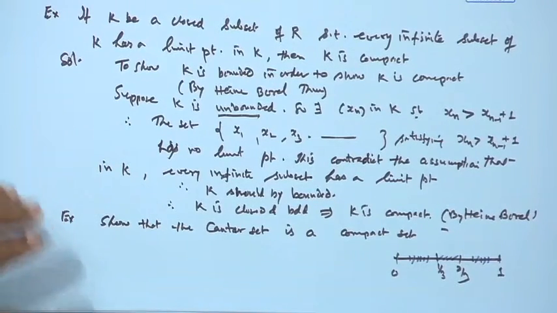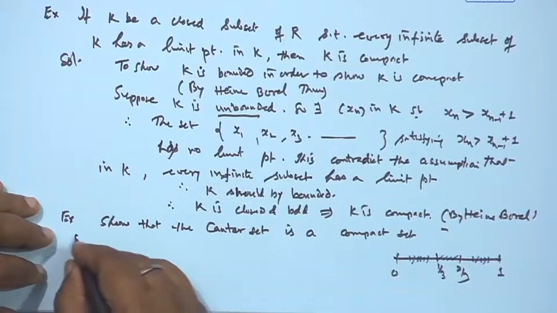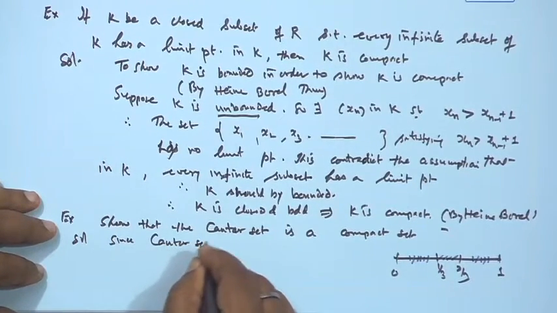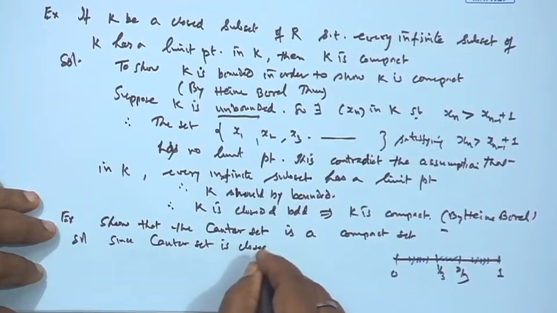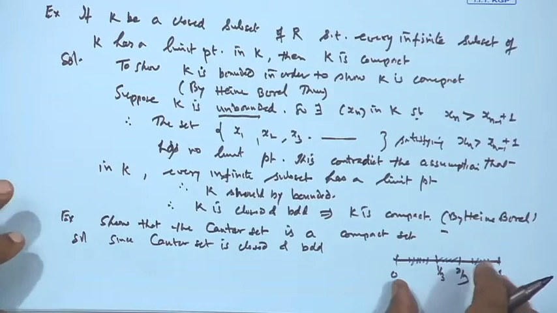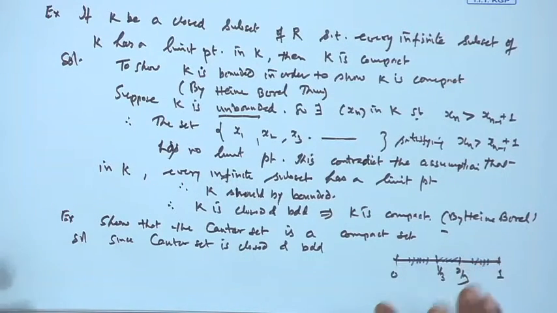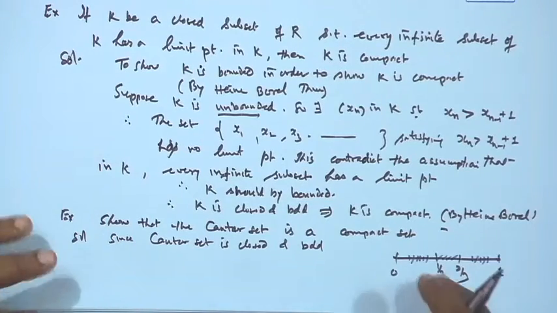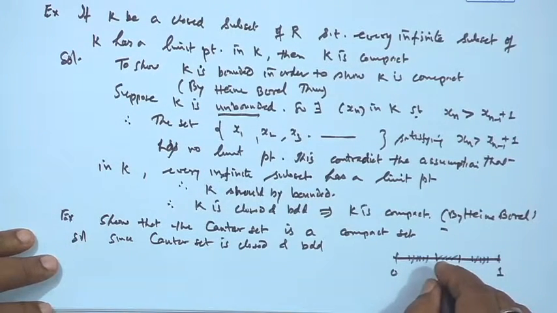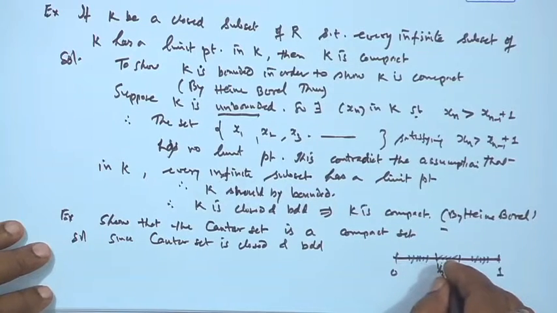Okay. Now, this Cantor set obviously is closed and bounded. It is bounded because all the points lie between 0 and 1. It is closed because 1/3 is the limit point of the sequence of points which are dropped.